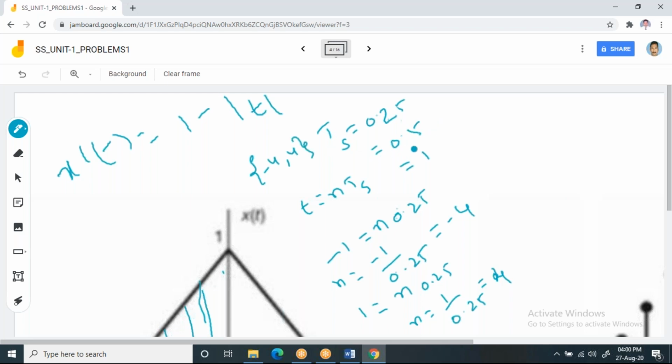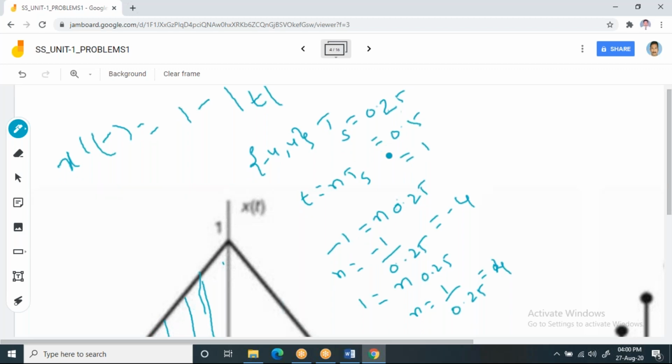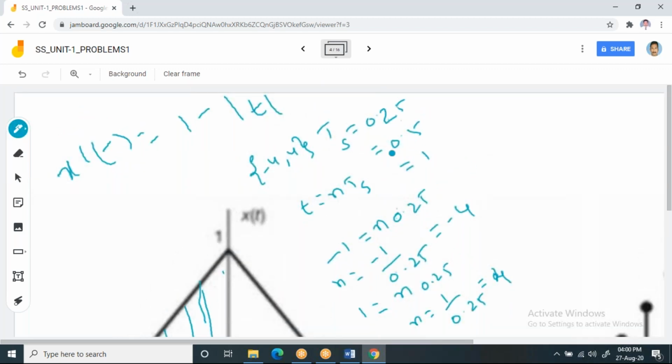So that's what it is. Now for the sampling period 0.5, tell me where the discrete sequence will start and where it will end. Please post it in the chat box. And similarly for the sampling period 1, where it starts and where it ends.